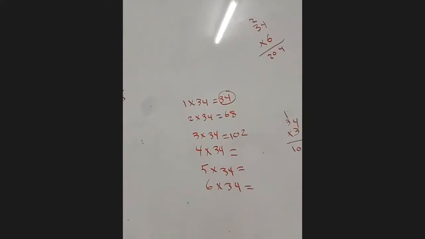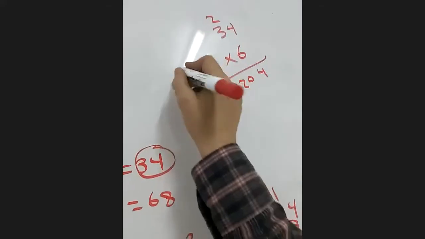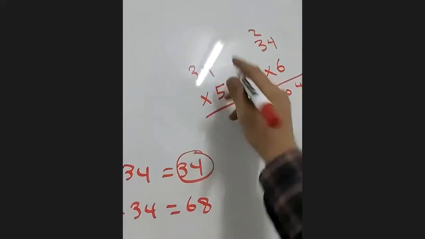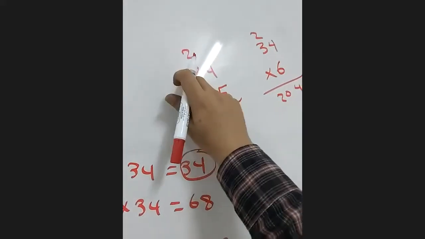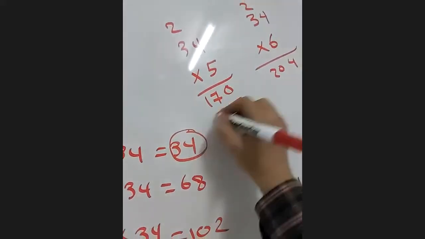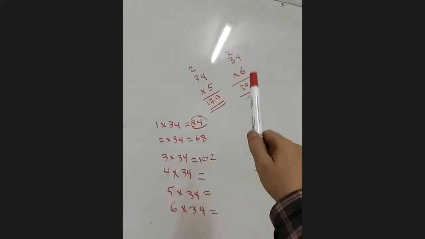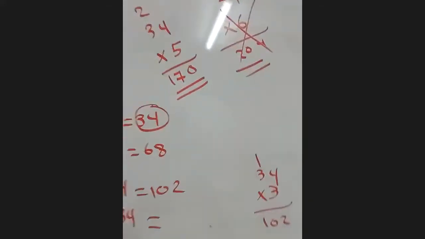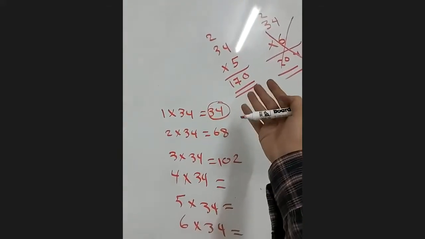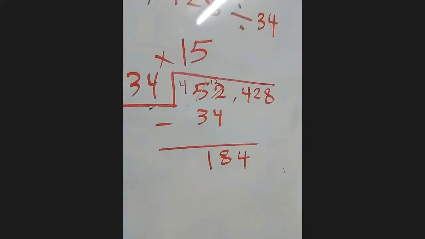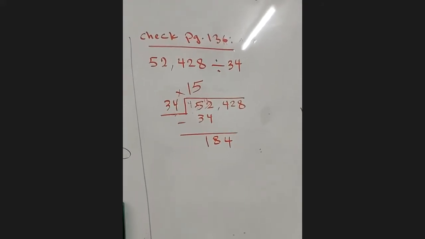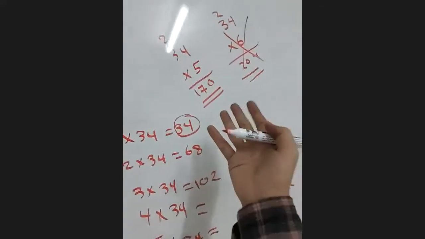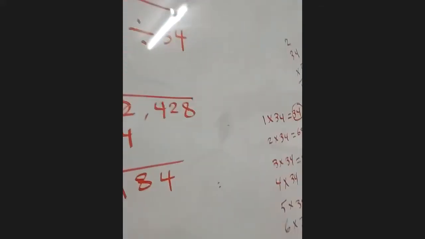To be sure, let's guess the 5. 5 by 34. 5 by 4 is 20. 5 by 3 is 15, with 2, 17. So 170. If you use 6, the answer is 204. I want 184. That is bigger, so I don't need it. To use 5, which is the correct choice, 170. So here I put 5, then I multiply. 5 by 34, I did it already here. Do not multiply again. You prepared it here. So 5 by 34 is 170.